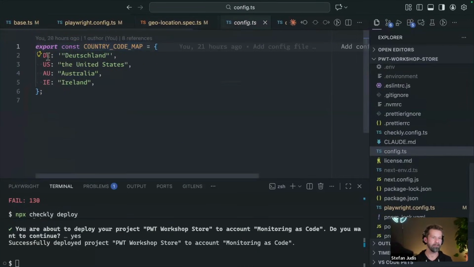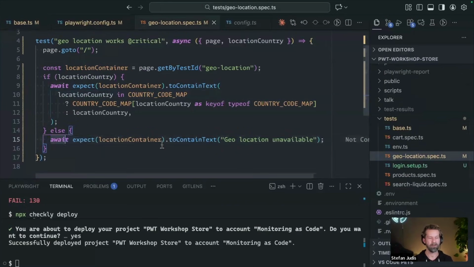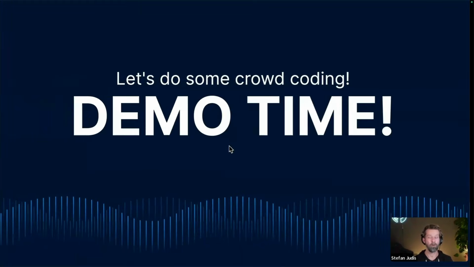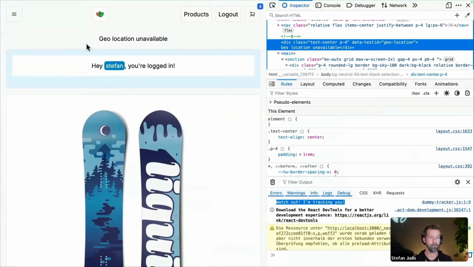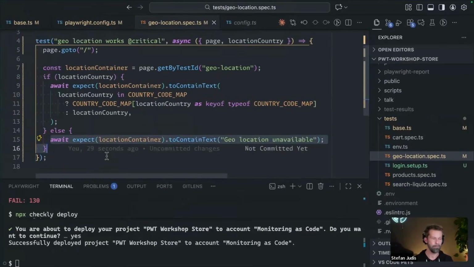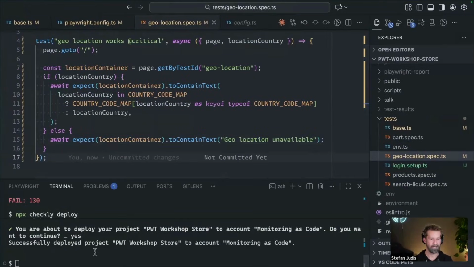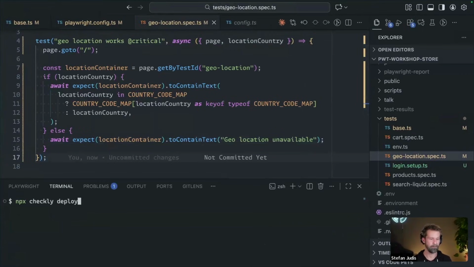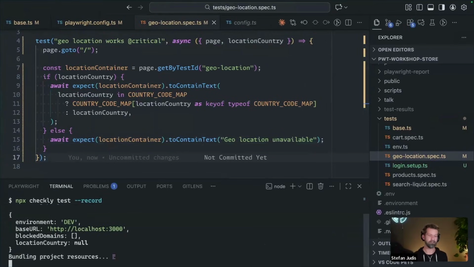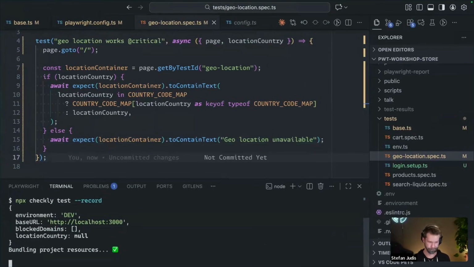I have a mapping going here. So if it's DE, I expect Germany or Deutschland to be there. If it's US, I expect this. And if the location country is not available, then I know that I'm in the local scenario and I'm expecting geolocation unavailable. But with this, we can now run our test suite from different locations, and we can check if our geo-tracking is working properly.